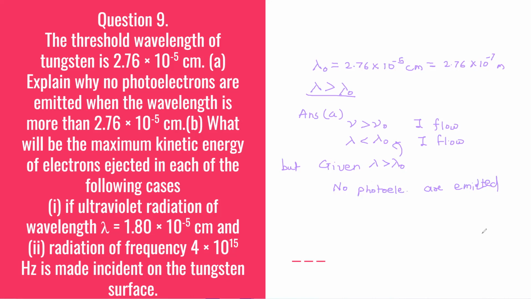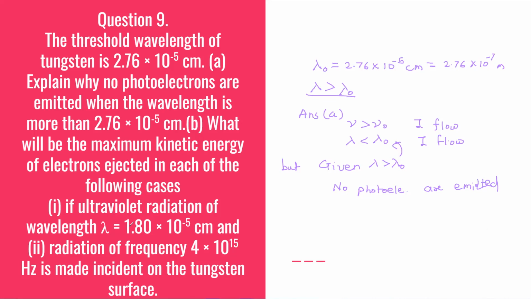Now let's solve sub question B. What will be the maximum kinetic energy of electron ejected in each of the following cases? So in B, two subquestions are there. One is for ultraviolet radiation and another is for tungsten surface.